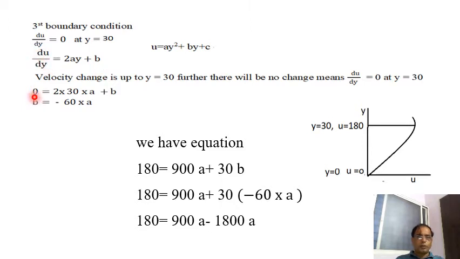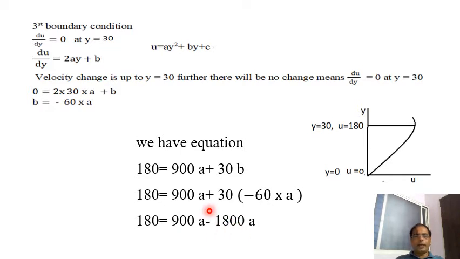du by dy is equal to 0 is equal to 2 times a times 30. a is unknown, b is also unknown. So we got b in terms of a. If I simplify this, I get b in terms of a. In the second boundary condition we had this equation. In this equation I substitute the b value, so that I get the value of a here.